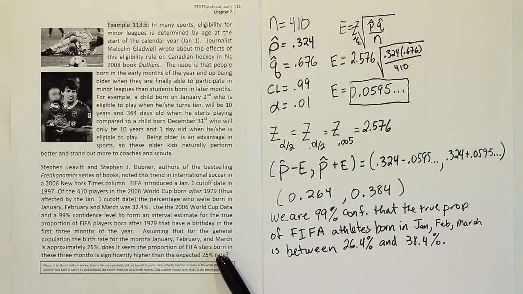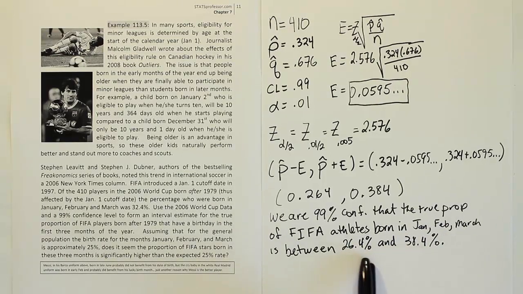So it does seem that perhaps FIFA athletes, who are the elite soccer players in the world, might be disproportionately born in the first 3 months of the year, which means they could be benefiting from being born early. They're older when they start playing, and that means they're stronger and faster and all those things that come with being older as children.